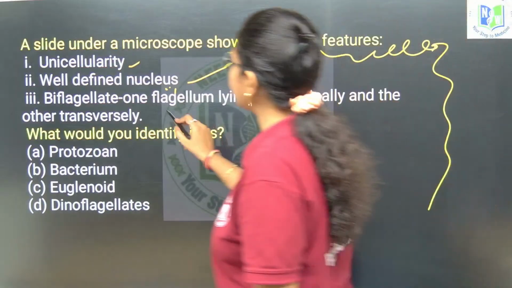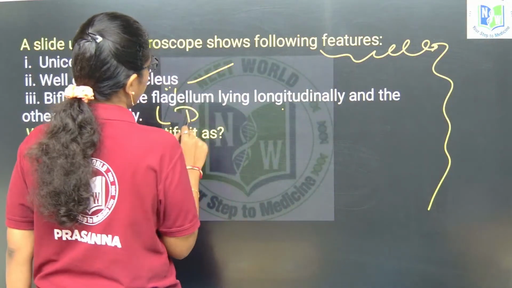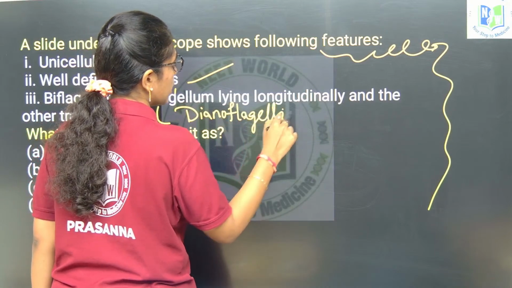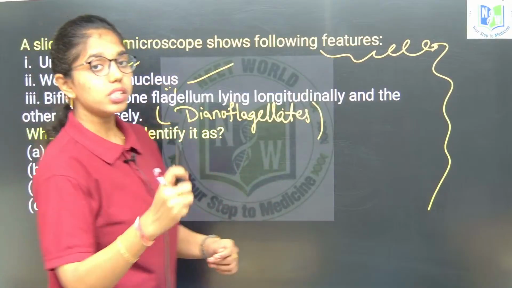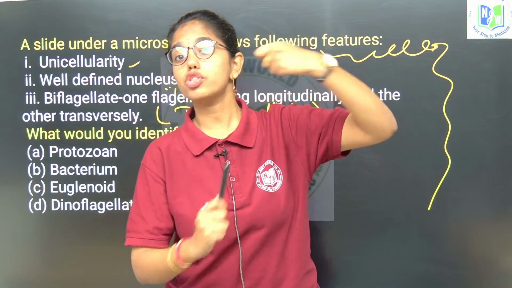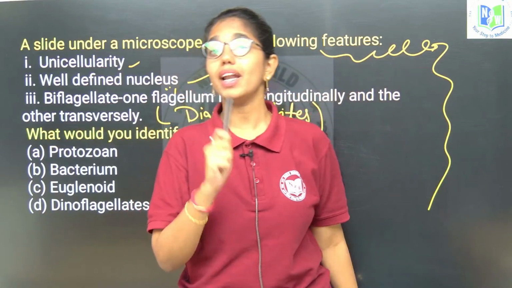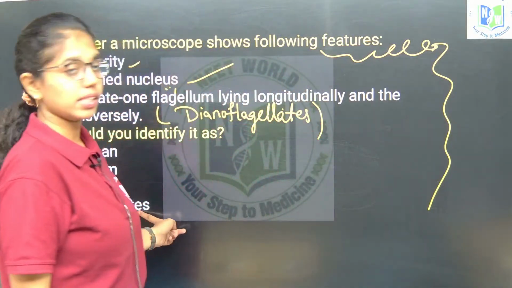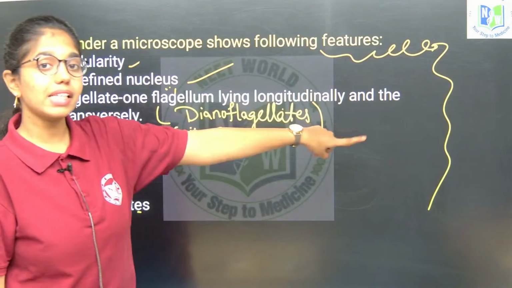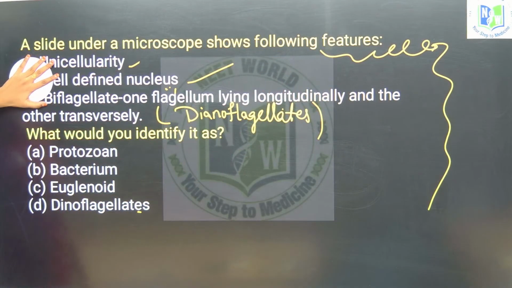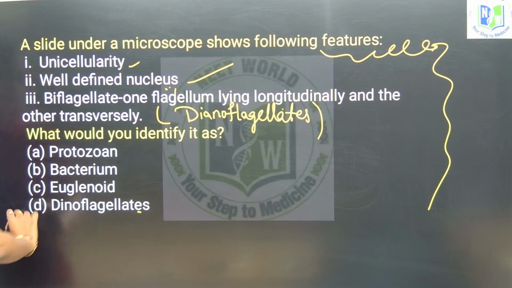This feature is only with respect to what? Dinoflagellates. So these dinoflagellates, with the longitudinal flagellum and the transverse flagellum, will show the whirling whip movement. Whirling whip movement is only applicable for what? Dinoflagellates, because of the longitudinal and transverse flagella. So what organism is this complete set of features for? Dinoflagellates, which are plant like protists.